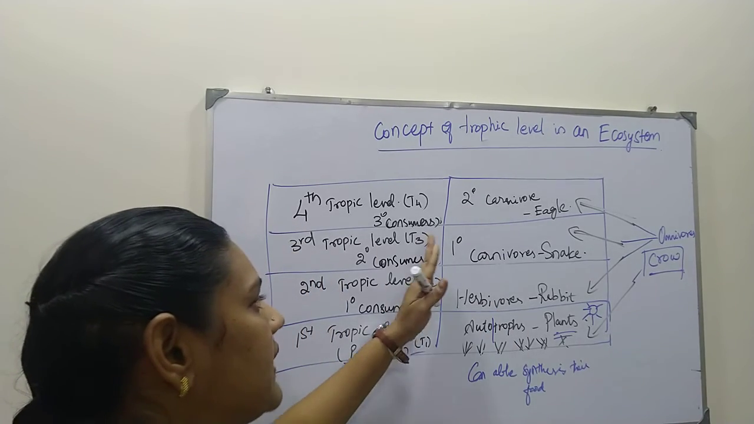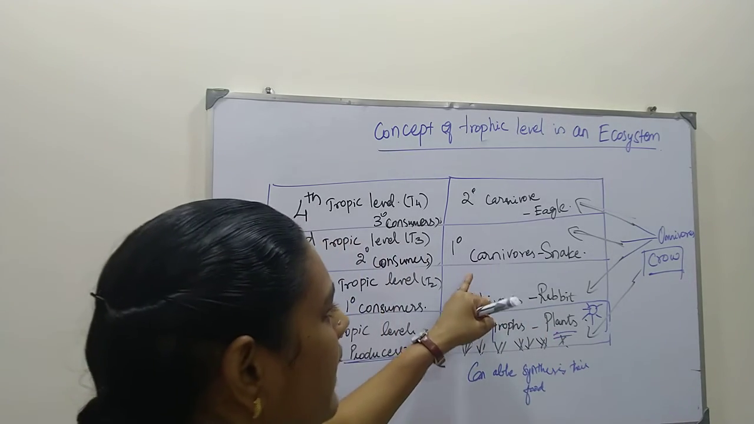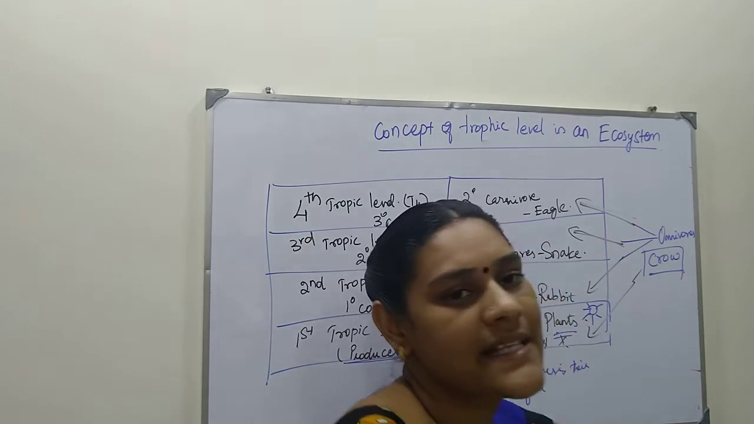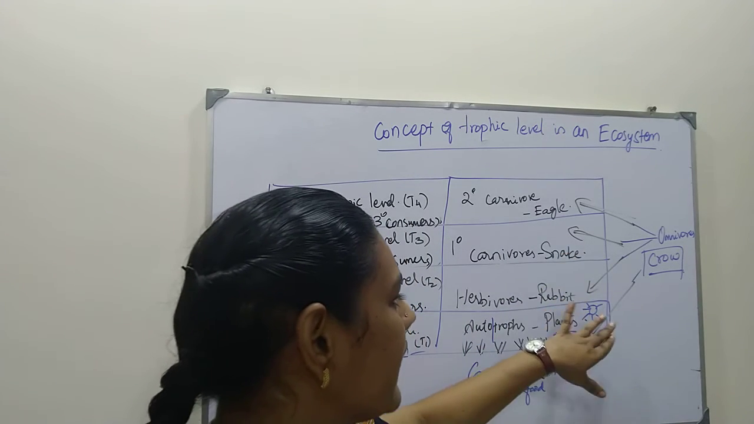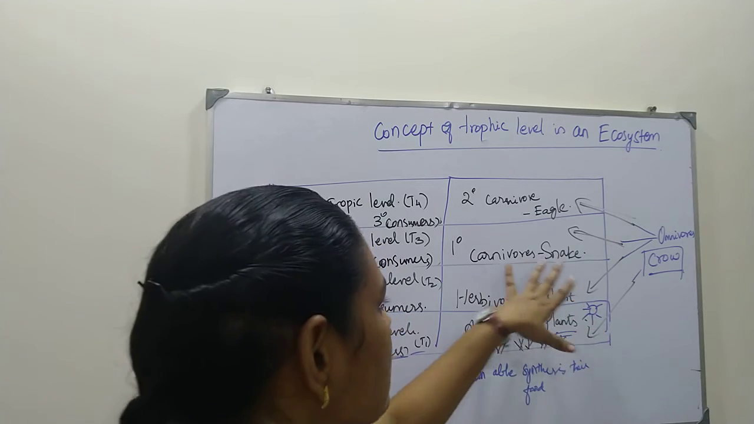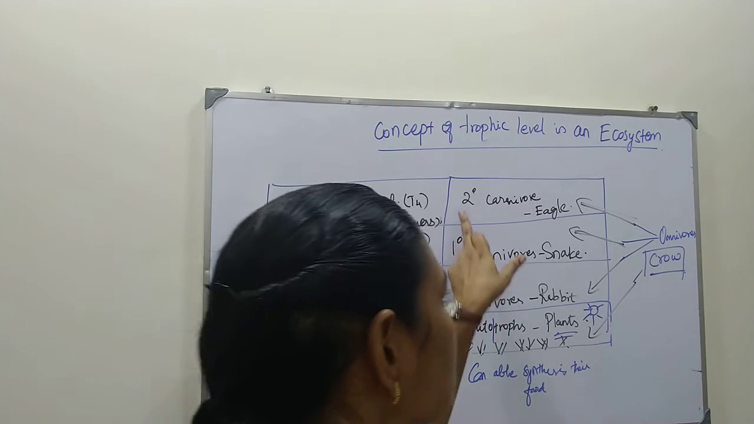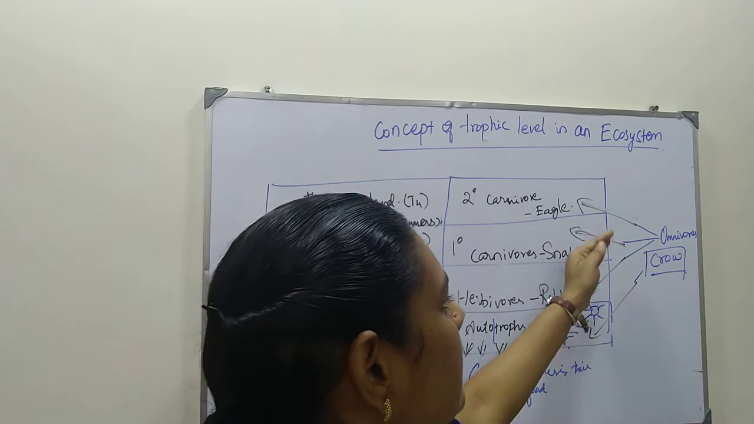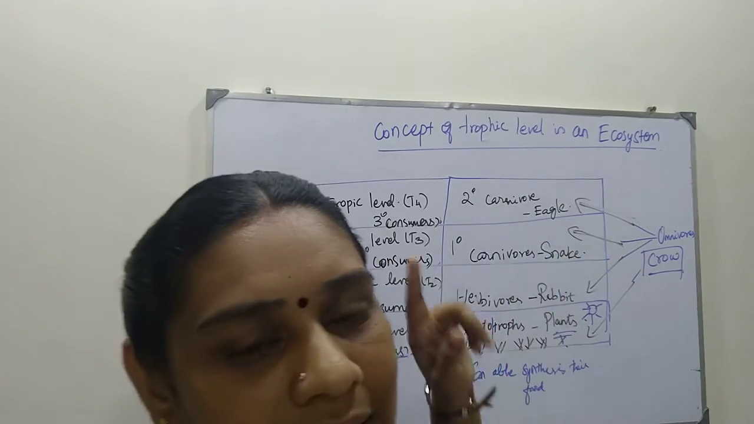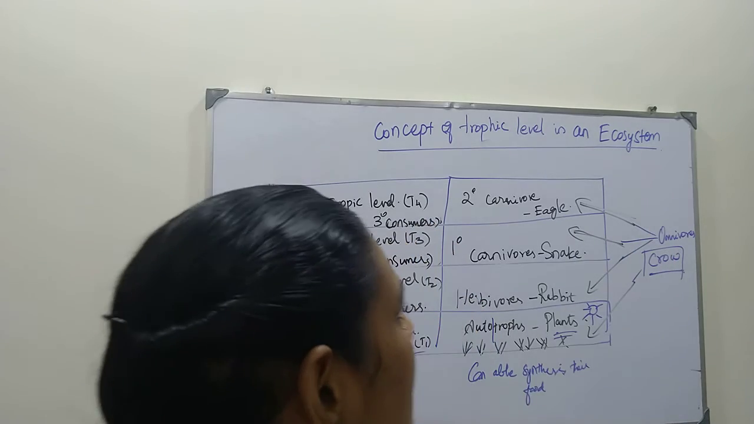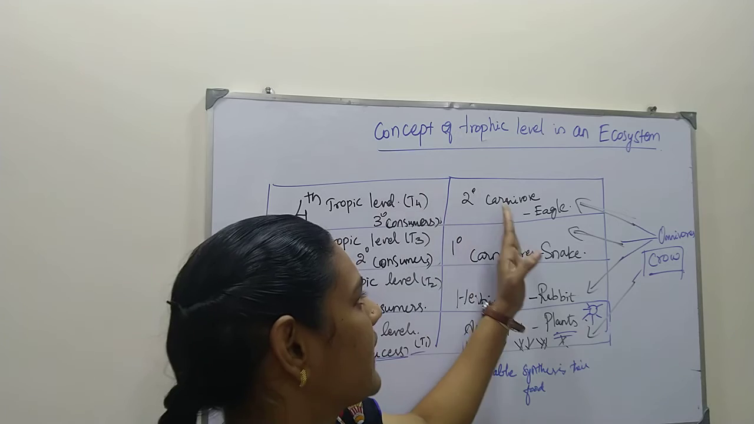Next, the third trophic level, T3, is secondary consumers. That is, these herbivorous animals are eaten by primary carnivorous animals like snake and crocodile. That animal can eat these herbivorous animals, so it is also called a secondary consumer, and also called a primary carnivore. And these snakes and crocodiles will be taken up by secondary carnivores like eagle, lion, tiger. So it is also called a tertiary consumer, or secondary carnivore.